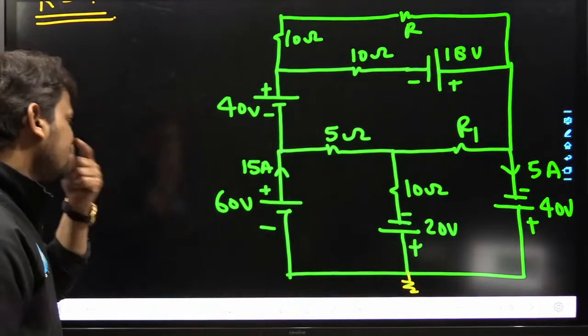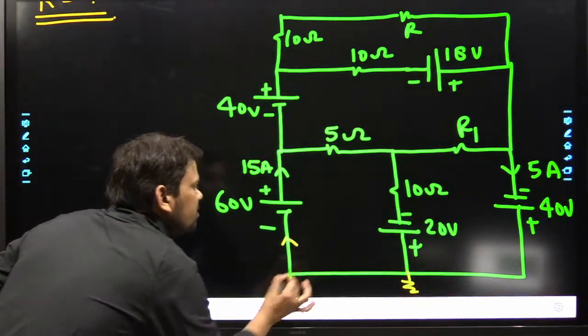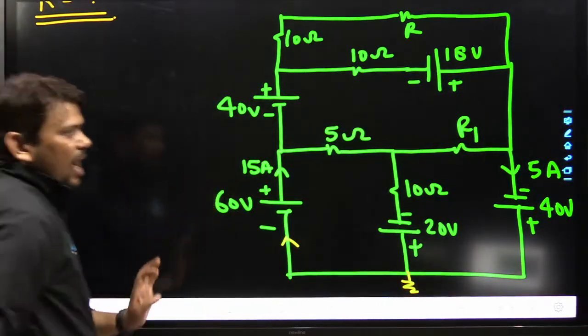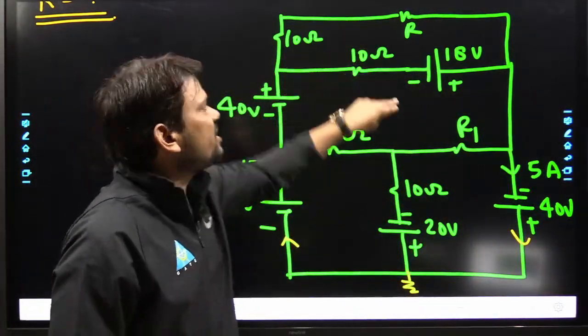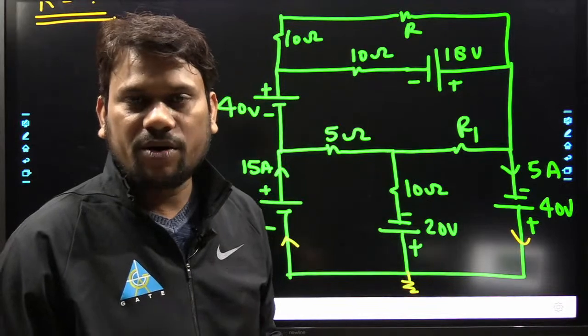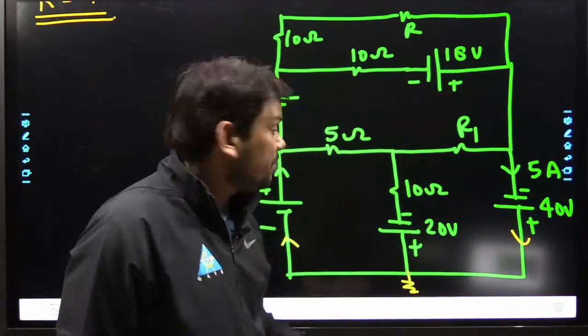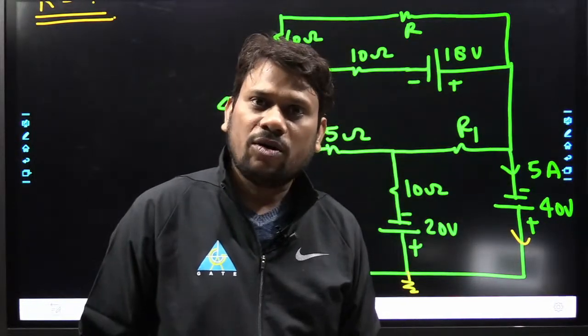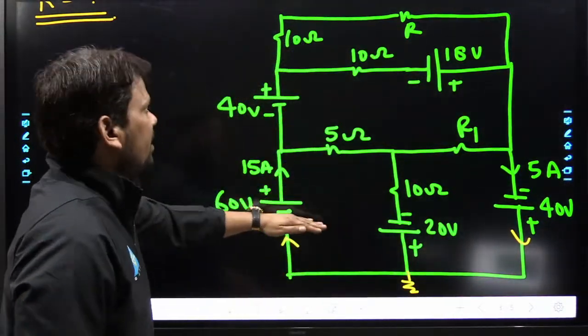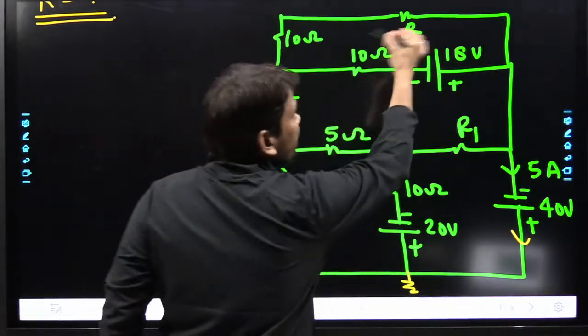Okay, now see how much current is flowing here. 15. How much current flowing here? 5. But resistance, current and voltage are not given. This is the question mark. If the resistance, current or voltage are given, then we can easily handle it by Ohm's law. So pause here, and now what do we have to identify?